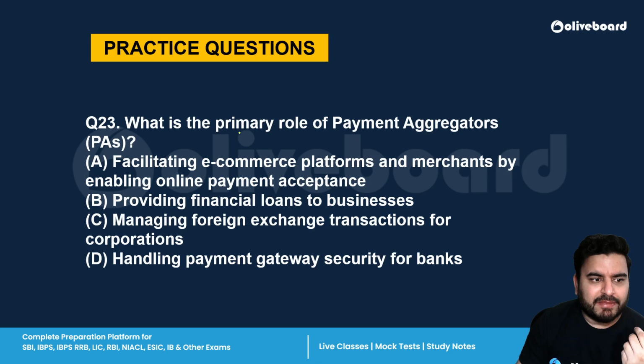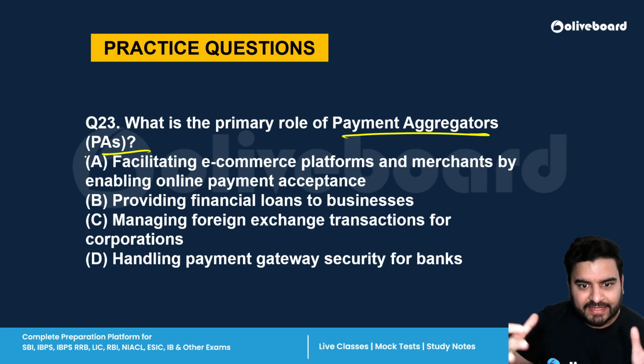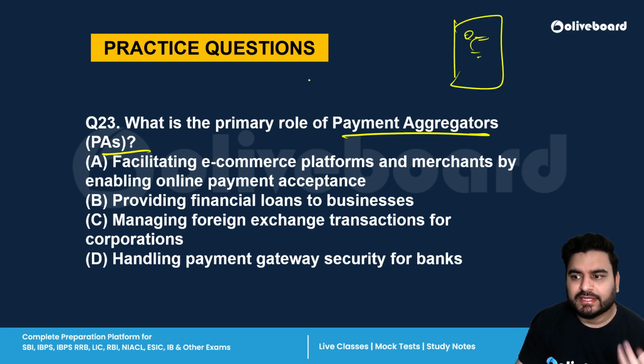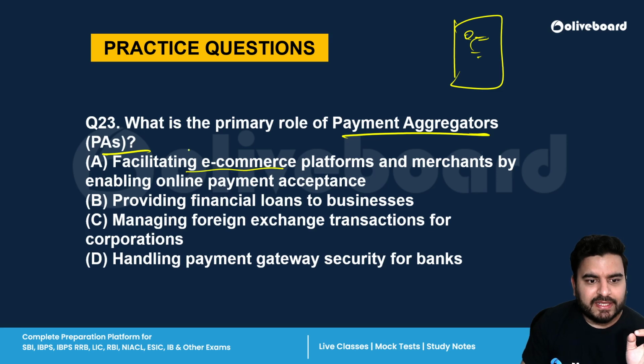Next is, what is the primary role of payment aggregators? Aggregators means those who collect everything. So it is a single platform through which you can do all types of payment. Facilitating e-commerce platforms and merchants by enabling online payment acceptance; providing financial loans to business; managing forex; handling payment gateways security for banks.